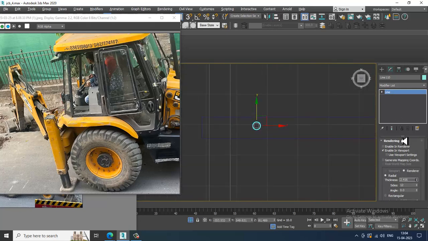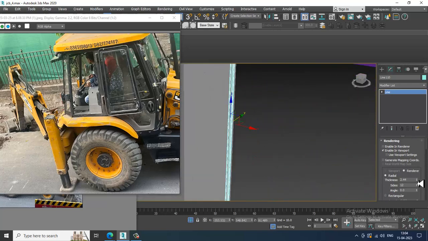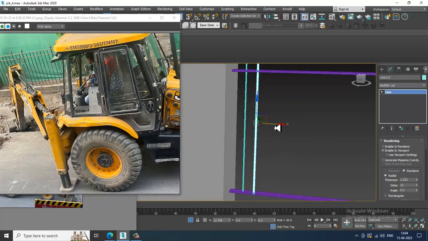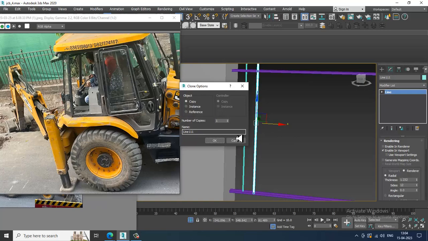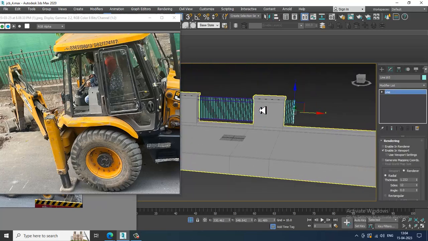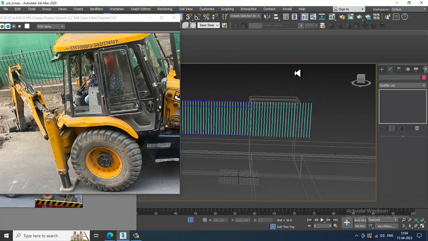Increase its thickness. Make a copy of it. How many copies you need, you can put the copies over here. We can take n number of copies.